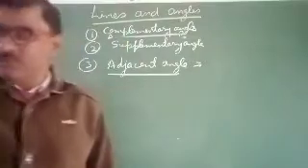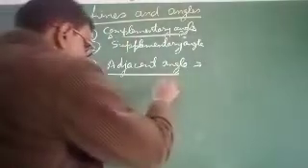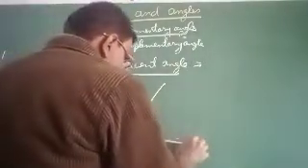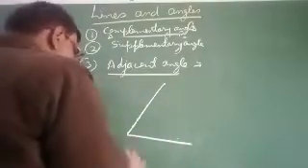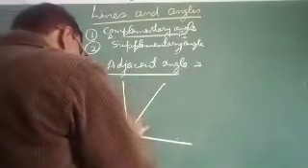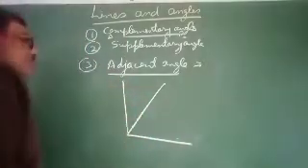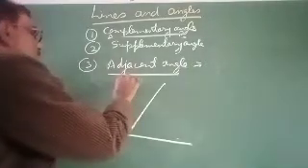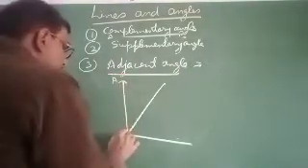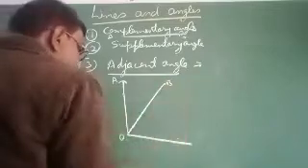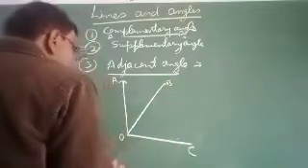Suppose you consider two angles, angle AOB and angle BOC.